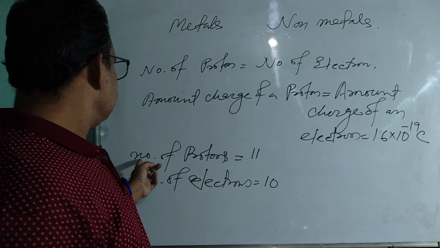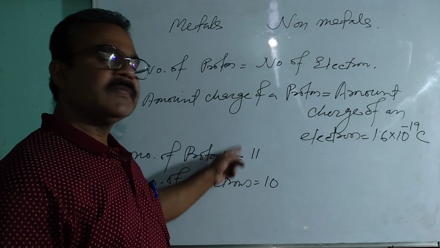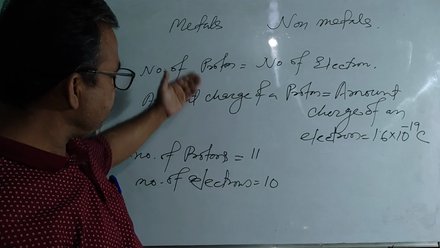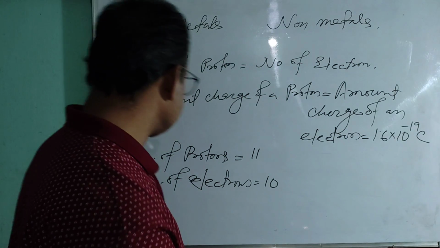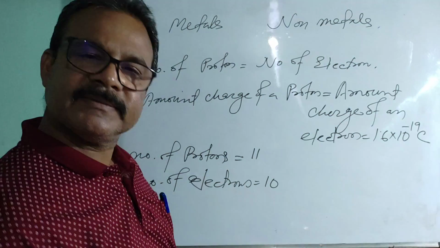Okay. Number of protons will remain same as 11, but whenever the sodium atom releases one electron, means whenever it donates one electron, then total number of electrons will be 10.